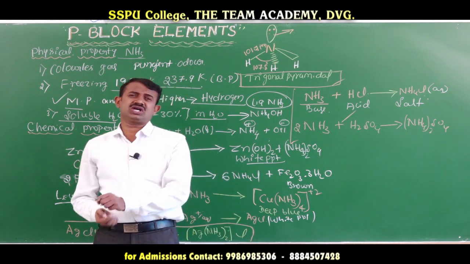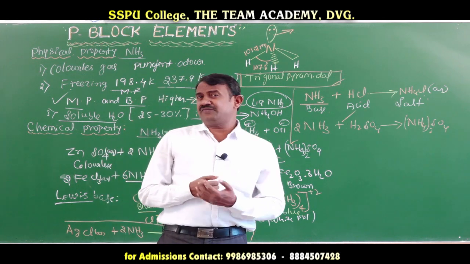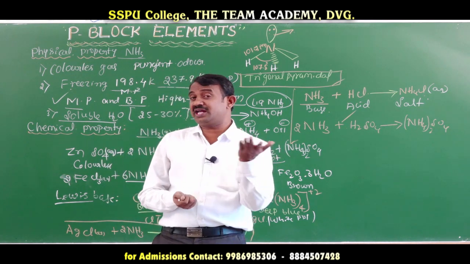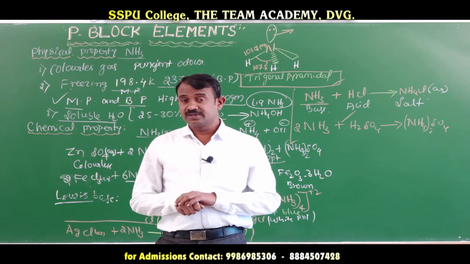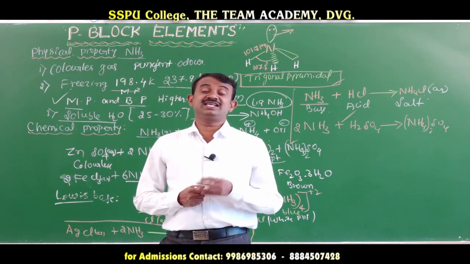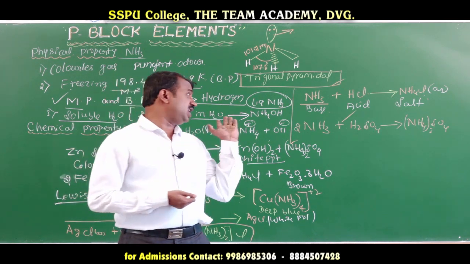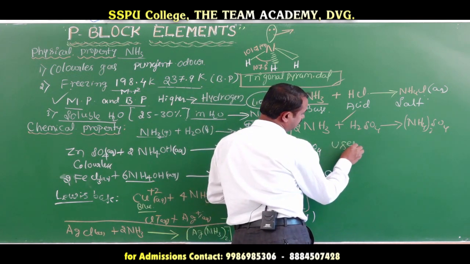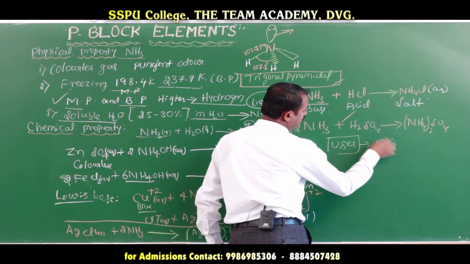What are the uses of ammonia? One of the important uses is the manufacture of nitric acid. It is a catalytic oxidation. Ammonia undergoes catalytic oxidation using a platinum or rhodium catalyst at a temperature of about 500 degrees Celsius to form nitric oxide. This is the manufacture of nitric acid, HNO3, by the Ostwald process.